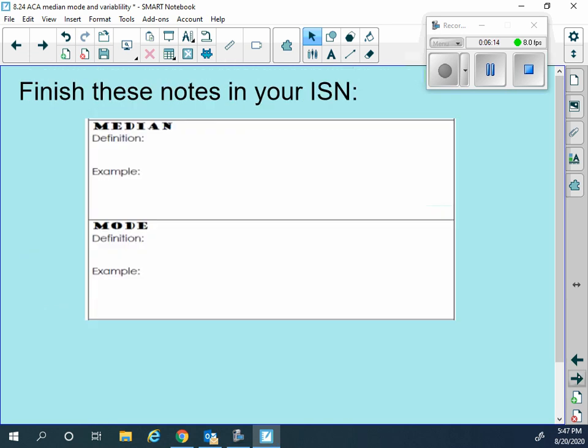Okay, so a couple things. We want to go ahead and get your ISN and write down definitions for the median. The median is the center of a data set.